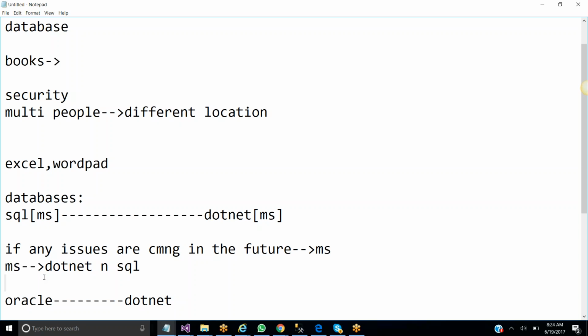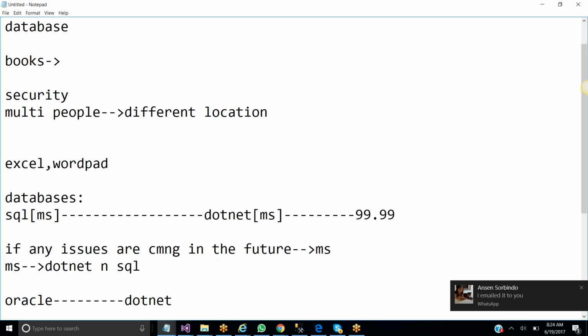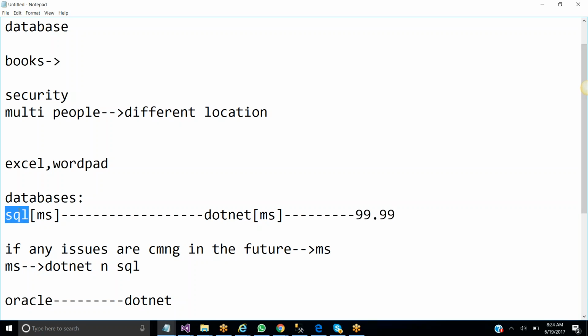That is the reason most of the people who are working with .NET, 99.99% of the projects, are using SQL Server as a database. Clear, all of you? That is the reason we are using SQL Server as a database.